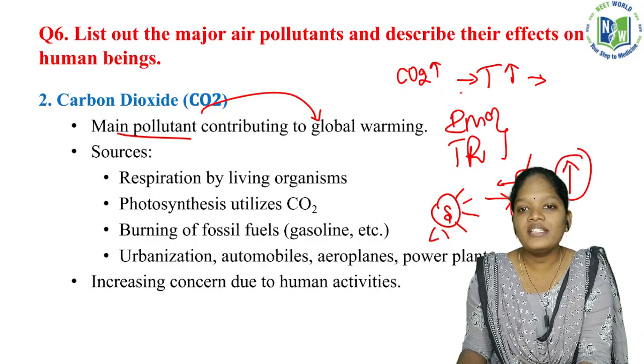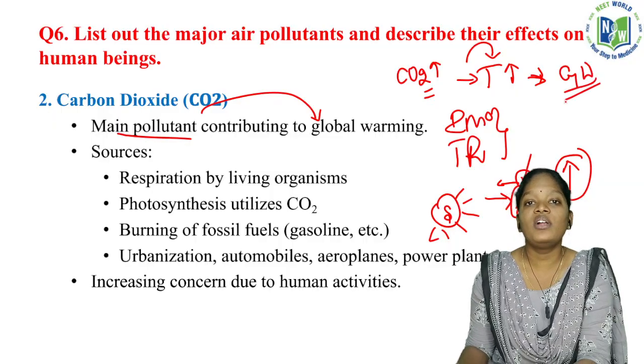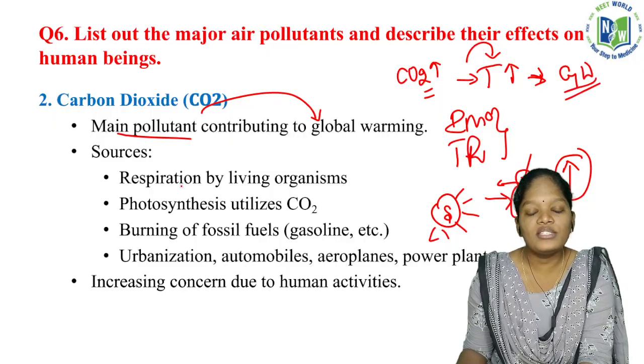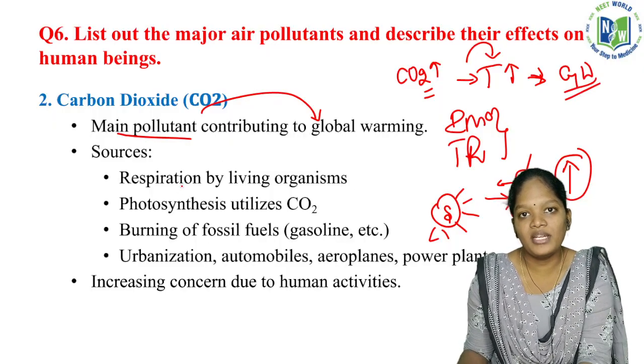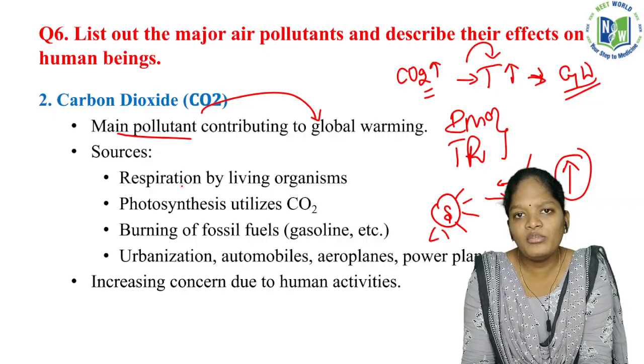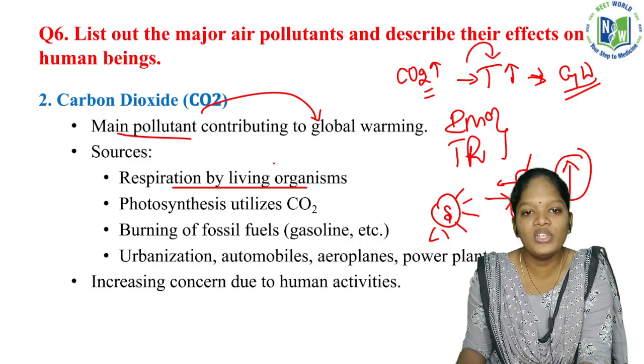Okay, so as a result of increase in carbon dioxide, there will be increase in temperature, and it leads to global warming. So this effect is called the greenhouse effect. What will be the sources of this carbon dioxide? In the atmosphere, some organisms will be contributors of increasing carbon dioxide. So the first will be the respiration by living organisms.